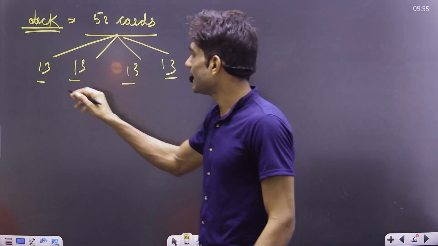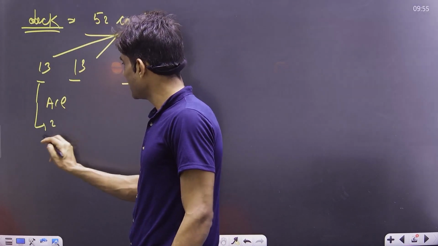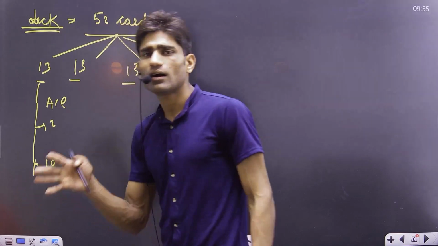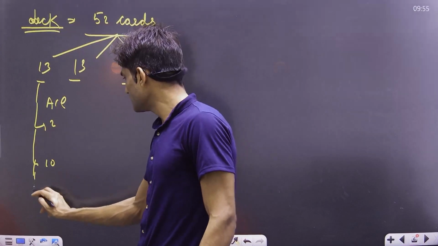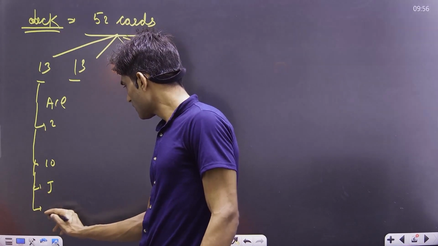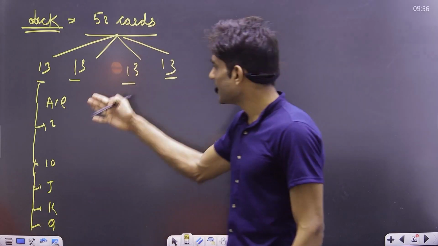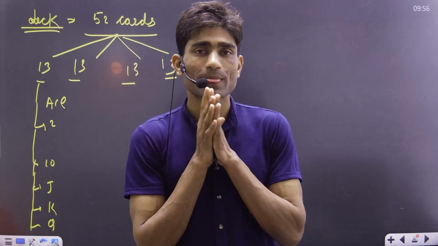Each set contains first the ace, then the numbers 2 to 10, then jack, king, and queen. These are the cards we have in each set of 13 of our deck.